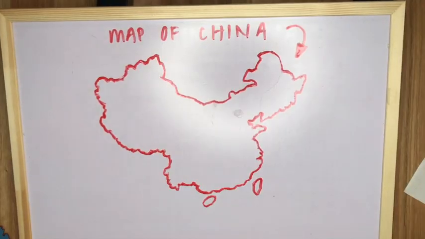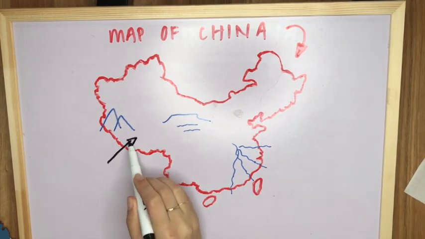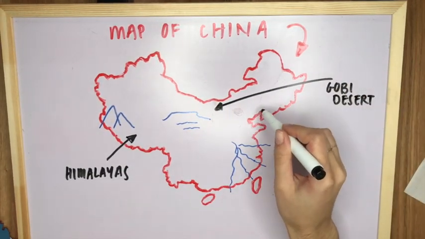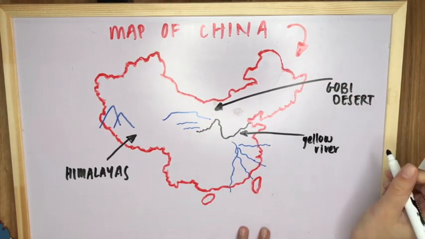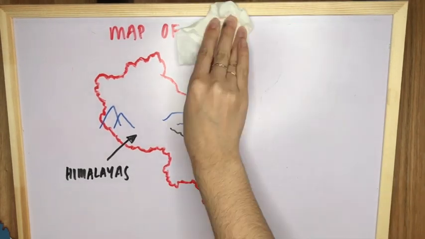To begin with, let's give a quick overview of China. In China's west, the landscape consists of mountains, high plateaus, and deserts, whereas in the central and east area, the land is mainly plains and deltas. Some geographic features include the Himalayas, Gobi Desert, Yellow River, and Yangtze River.